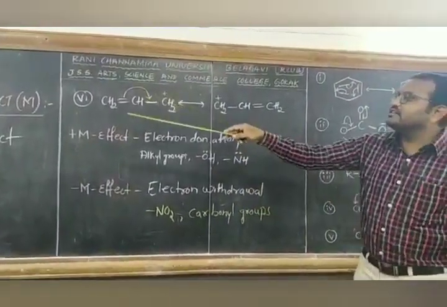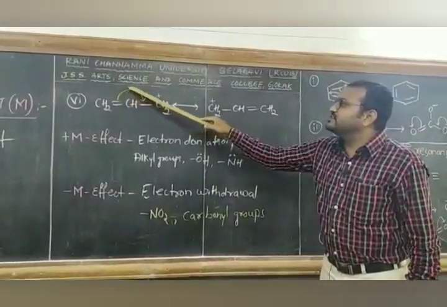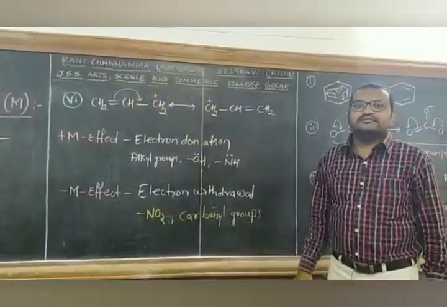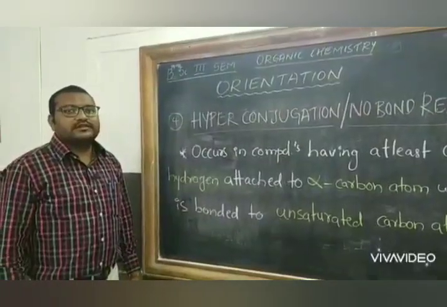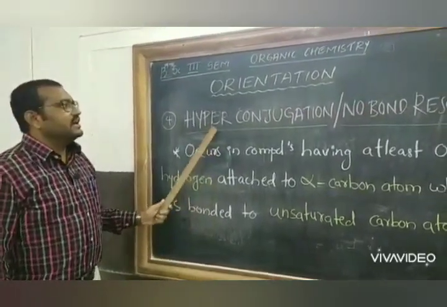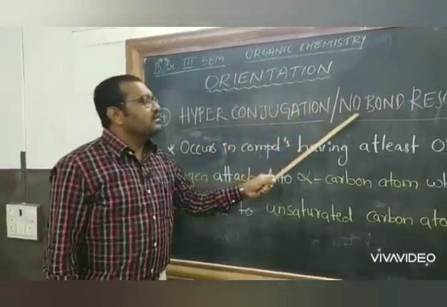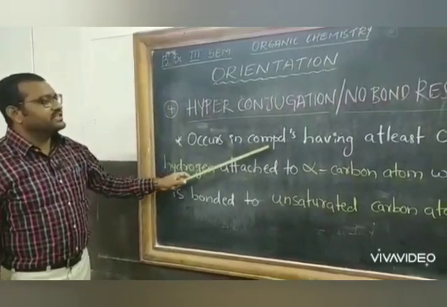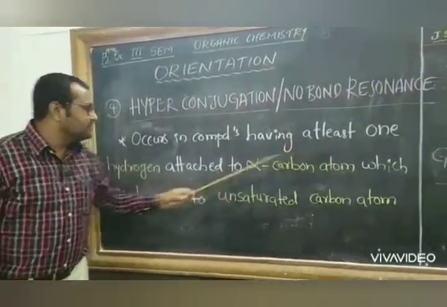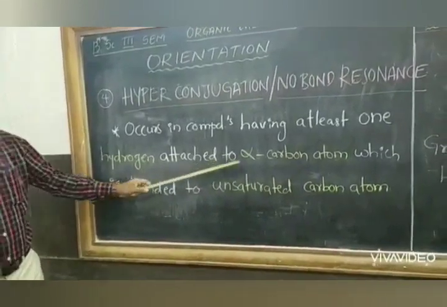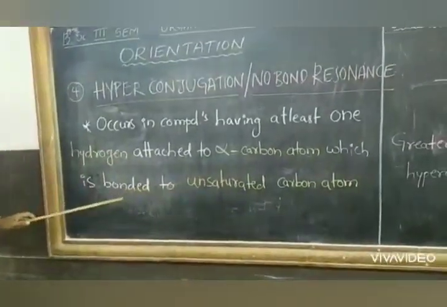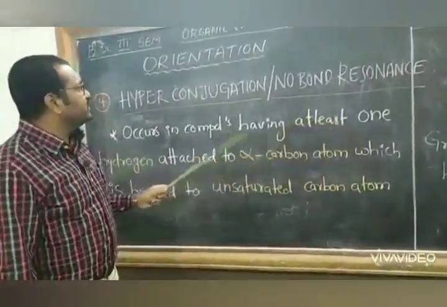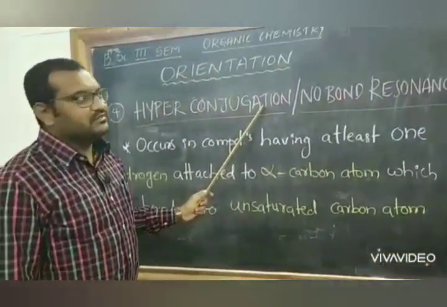Likewise, in resonance we can see the delocalization of pi electrons, which develops charges in the molecule. The fourth electron displacement is hyperconjugation or no bond resonance effect. This hyperconjugation is usually seen in compounds having at least one hydrogen attached to the alpha carbon atom, which is further bonded to an unsaturated carbon atom. In such molecules we can see hyperconjugation.